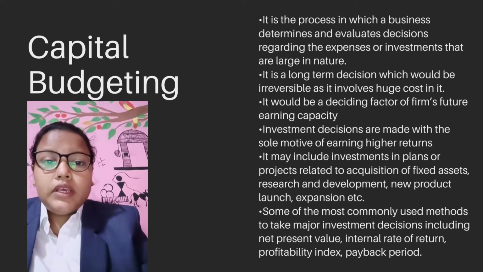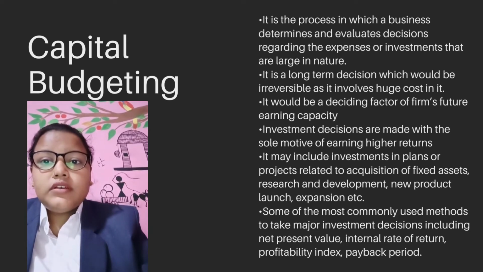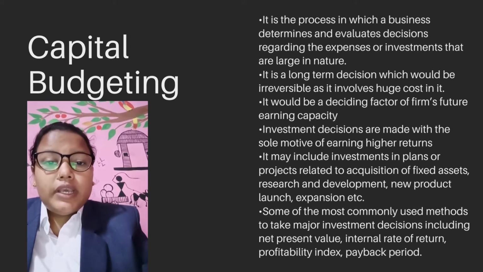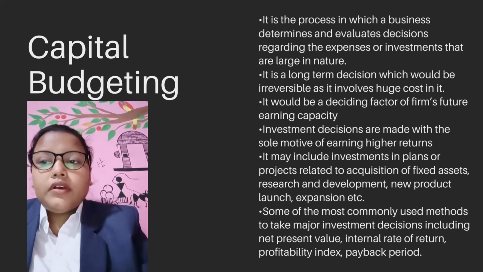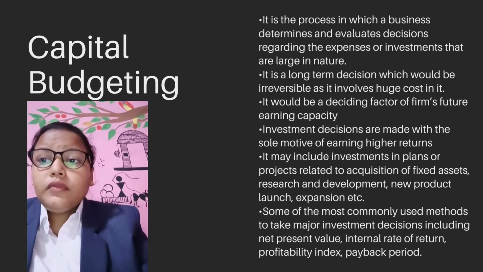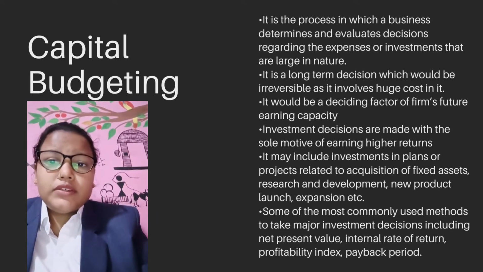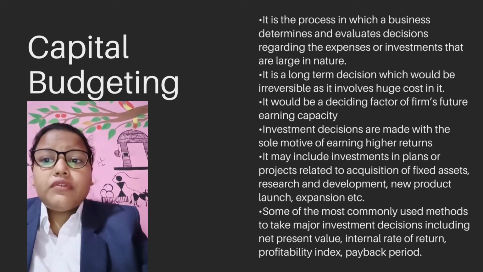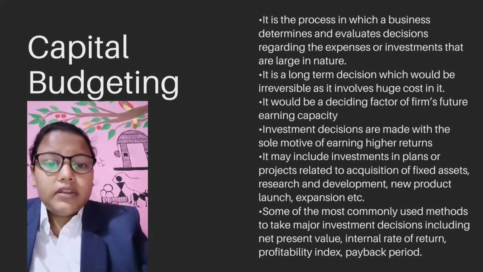When someone decides to invest in the firm, they have the motive that they should get high returns after investing. It may include investment in plans or projects related to acquisition of fixed assets, research and development, new product launch, expansion, etc.